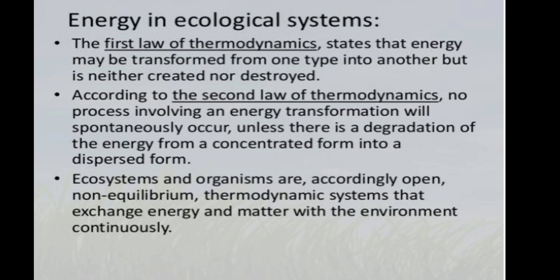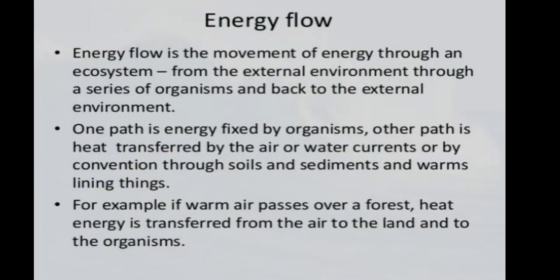destroyed nor be created. According to the second law of thermodynamics, no process involving an energy transformation will spontaneously occur unless there is a degradation of the energy from a concentrated form into a dispersed form. The ecosystem and organisms are accordingly open non-equilibrium thermodynamic systems that exchange energy and matter with the environment continuously. Then energy flow in the ecosystem is always unidirectional.